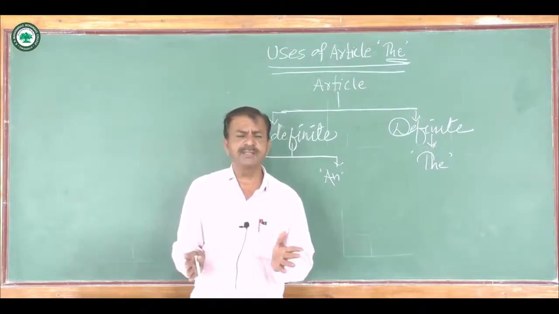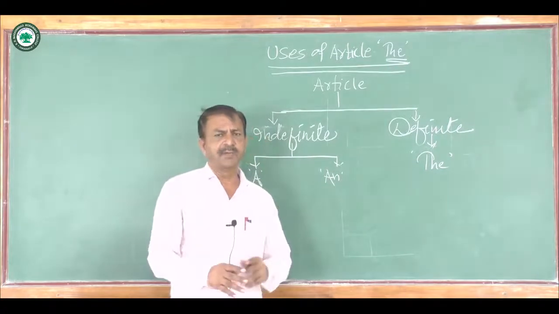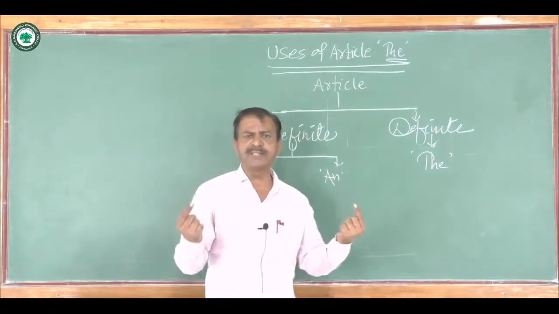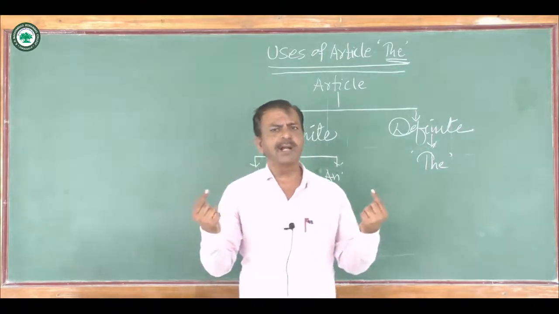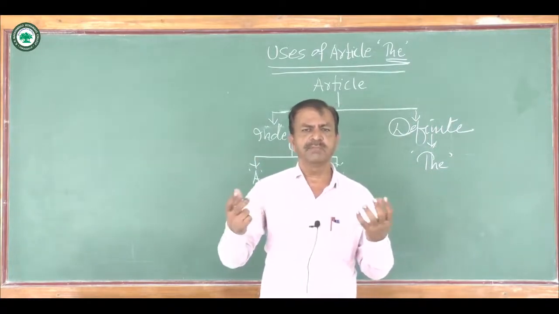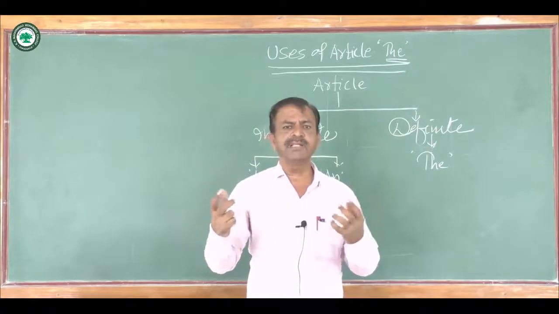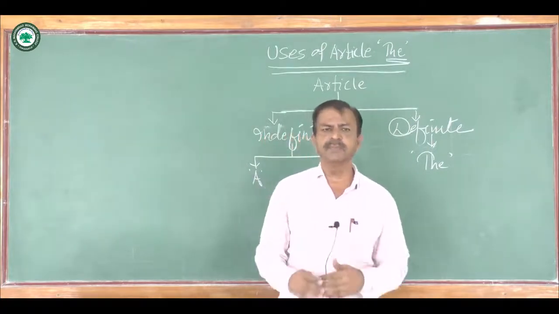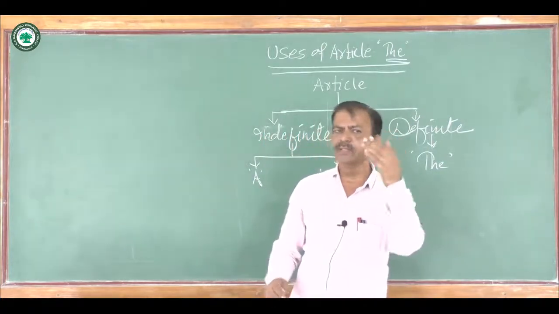And last but not least, when two persons or things are compared with equal qualities in both of them, it takes article the.